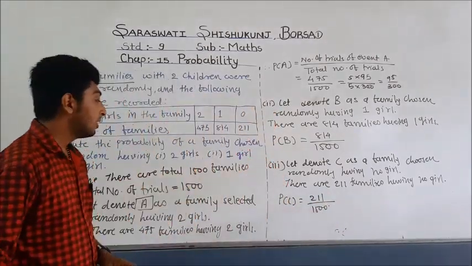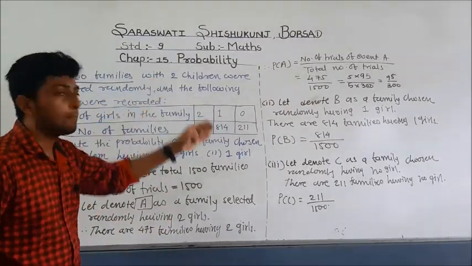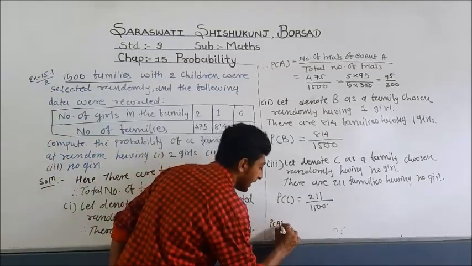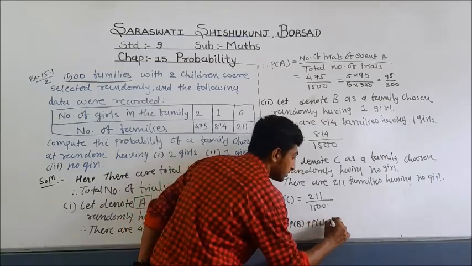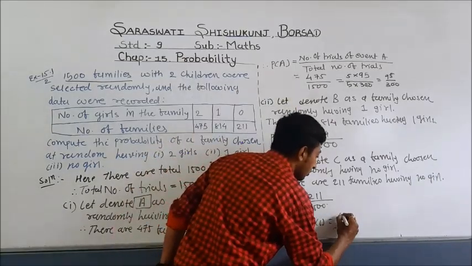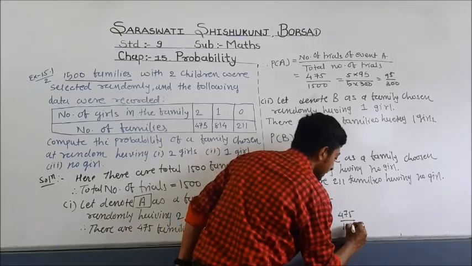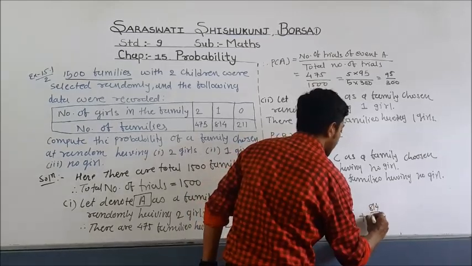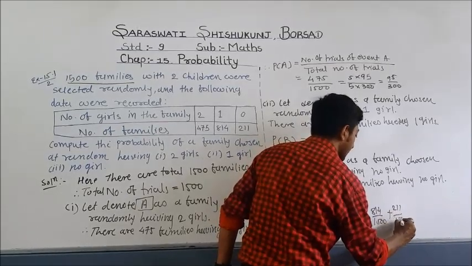Now here we also check whether the sum of these probabilities is 1 or not. So let us find probability of A plus probability of B plus probability of C. That is 475 divided by 1500 plus 814 divided by 1500 plus 211 divided by 1500.